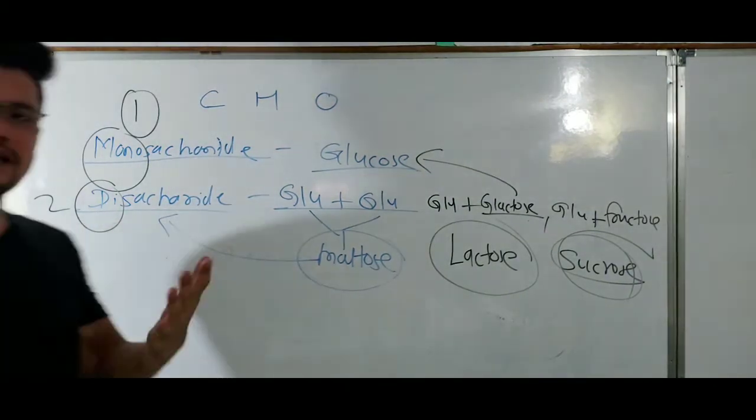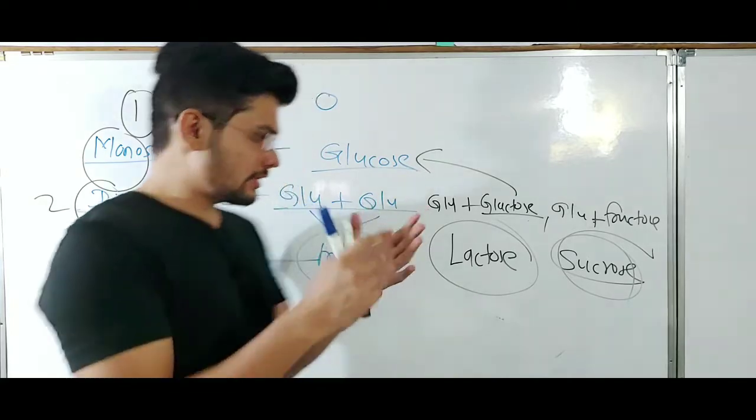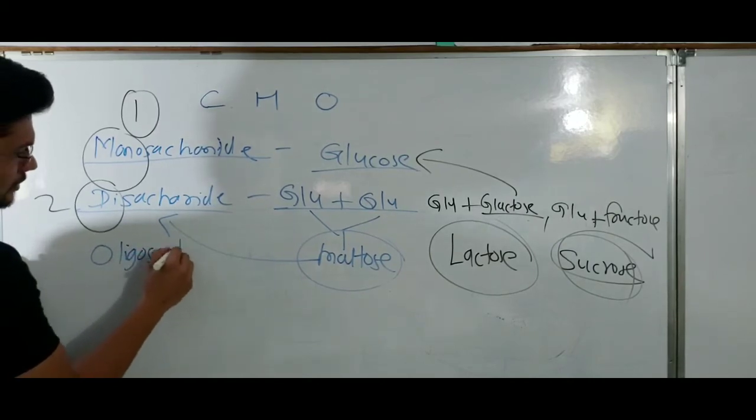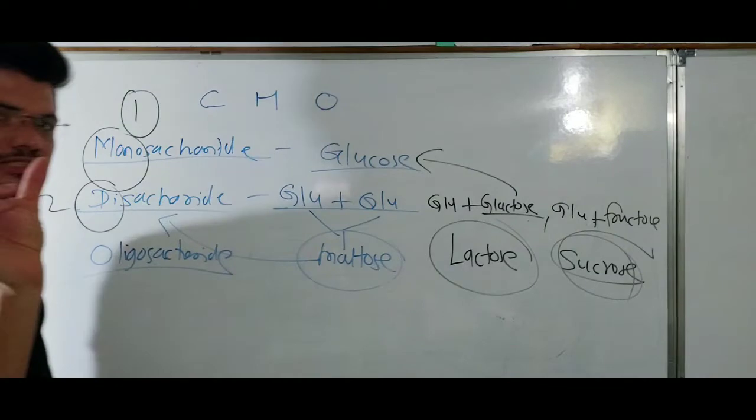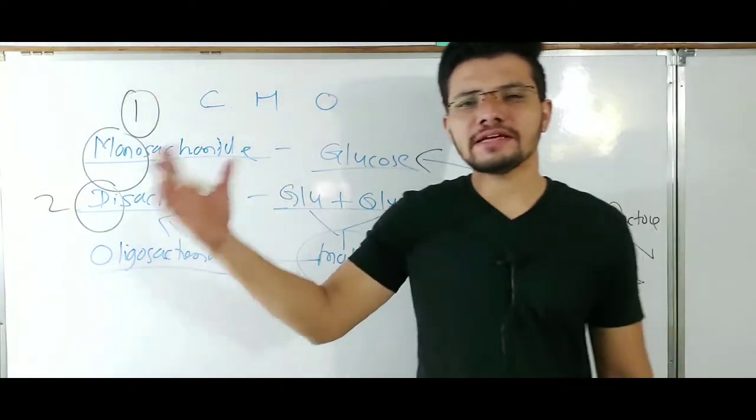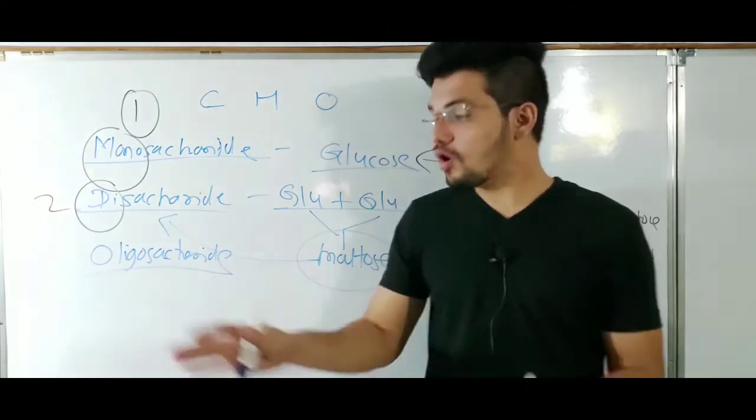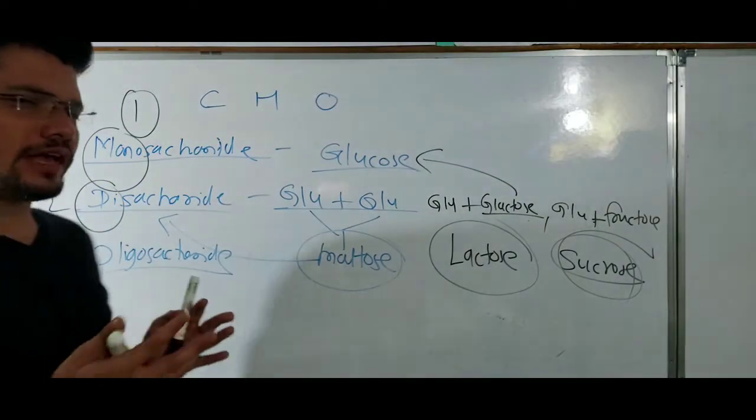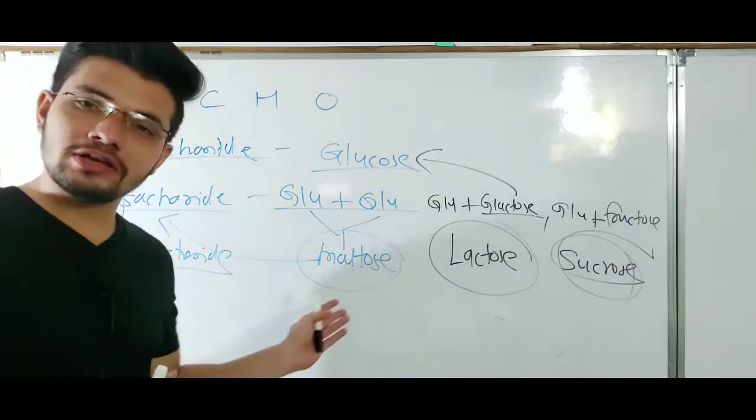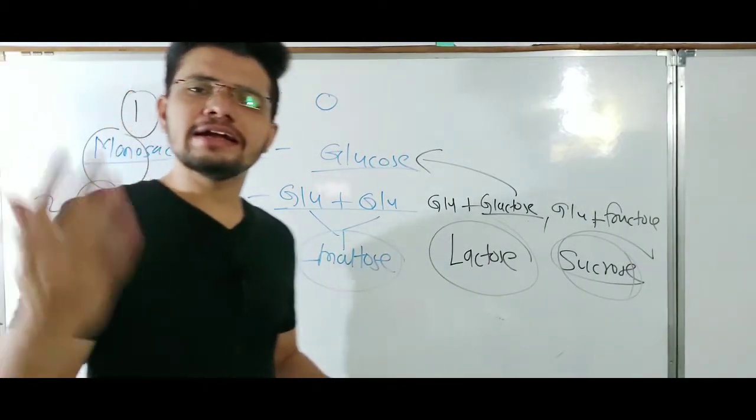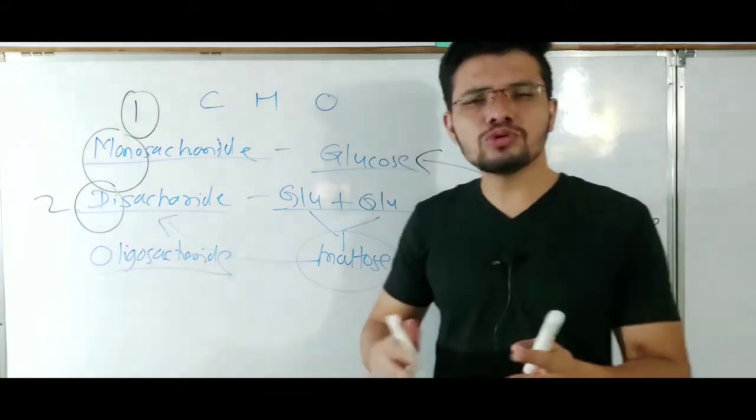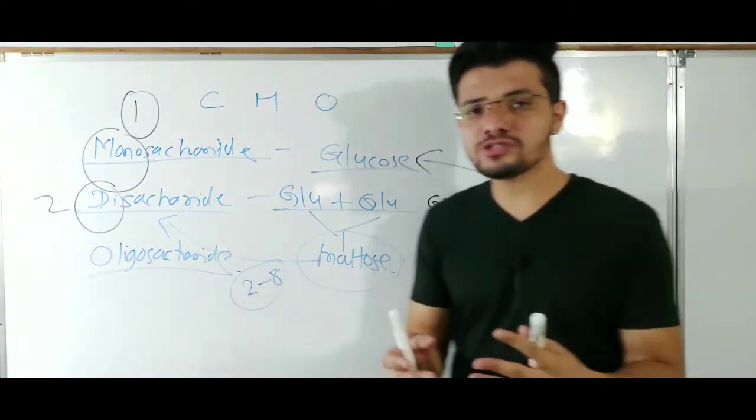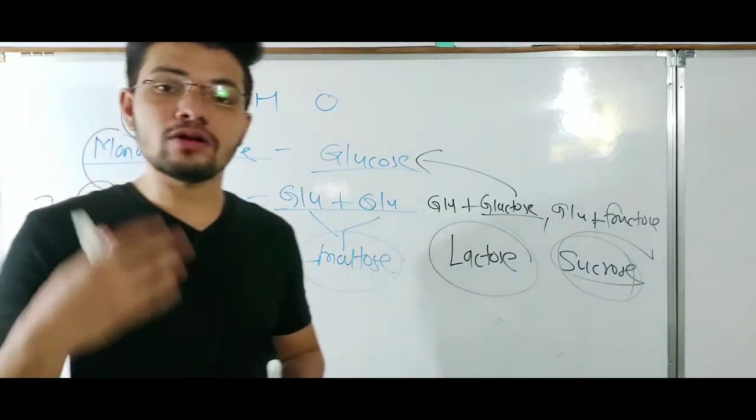After that, there can be a trisaccharide, where three units join. But the term oligosaccharide can be used for a short chain of sugar molecules, like 2 to 8 or 2 to 10 molecules joined together. So can we say a disaccharide is an oligosaccharide? Yes, we can. Disaccharides and trisaccharides are also oligosaccharides. Two to eight units of sugars get joined to form an oligosaccharide.